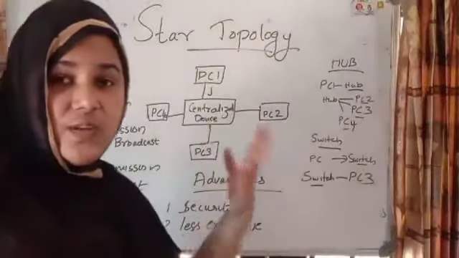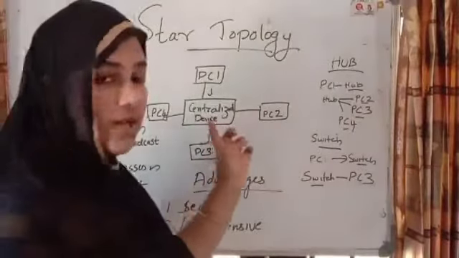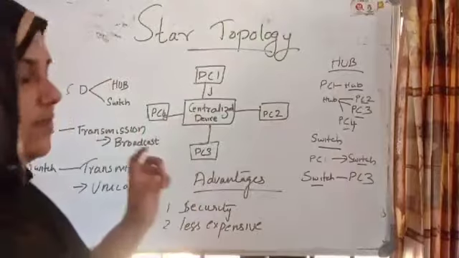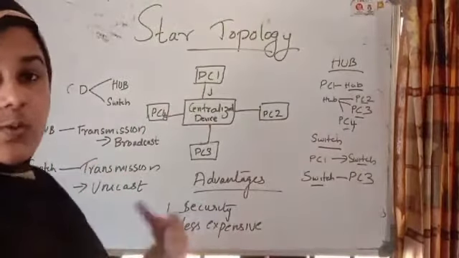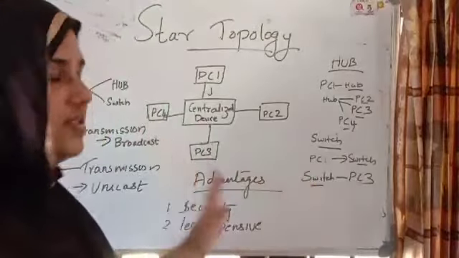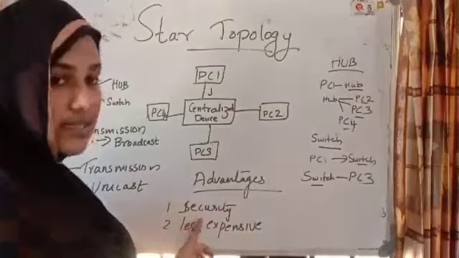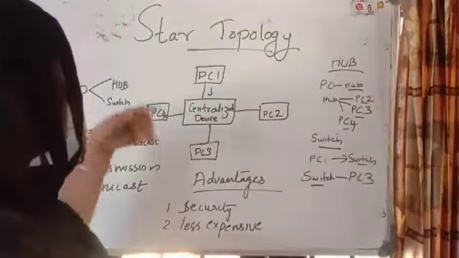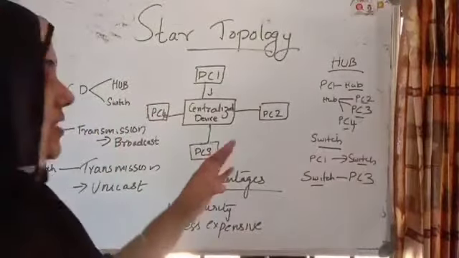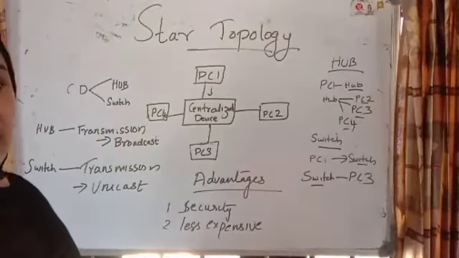Broadcast means messages will be transferred to each and every computer connected to the centralized device. But in the case of a switch, messages will be transferred to the destination address only. Then what are the advantages? Security and less expensive. And the disadvantage is, if anything happens to the centralized device, everything will collapse.